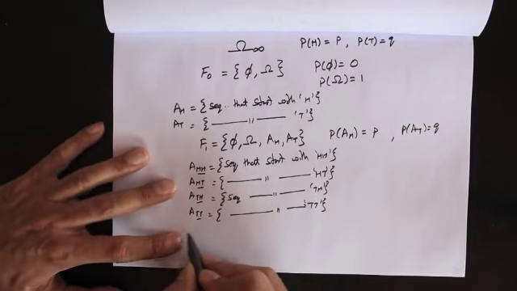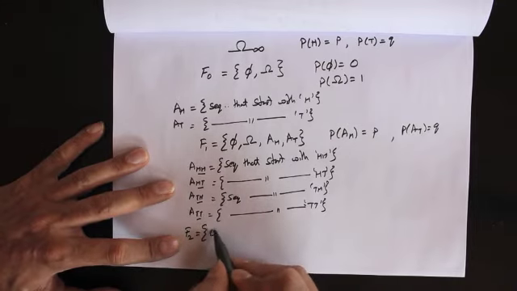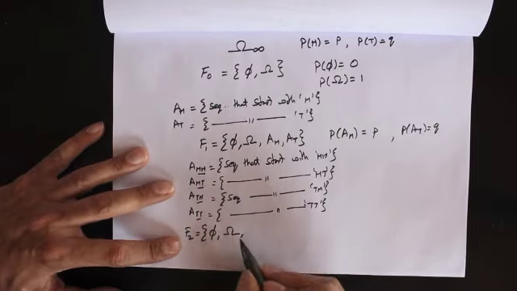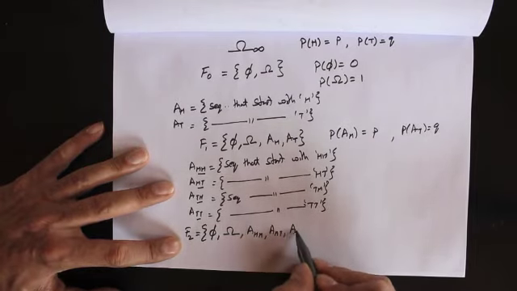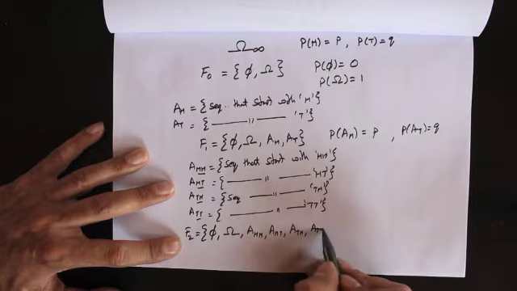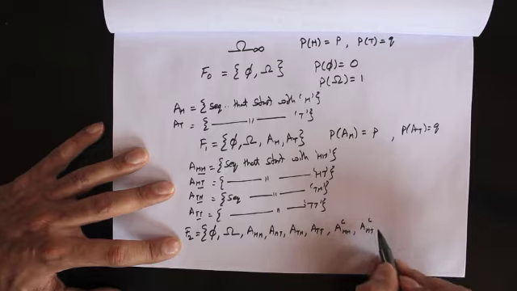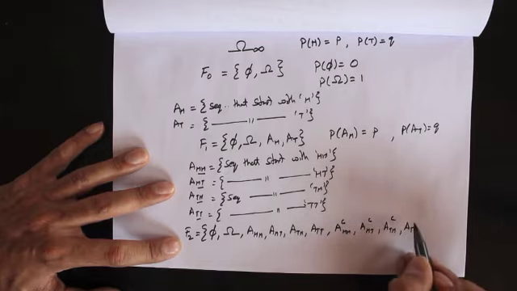Okay, and let's describe a sigma algebra called F2, and here we're going to put phi. Here we're going to put the entire sample space. Then we're going to put A of HH, A of HT, A of TH, A of TT. Now once we put a particular set in there, we also need to put its complement, right? The complement of A of HH, A of HT complement, A of TH complement, A of TT complement.